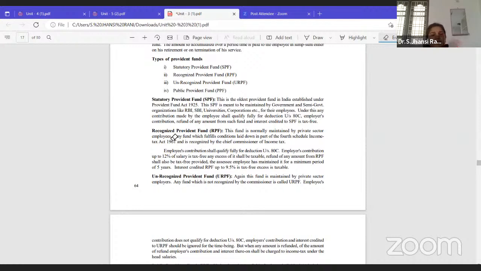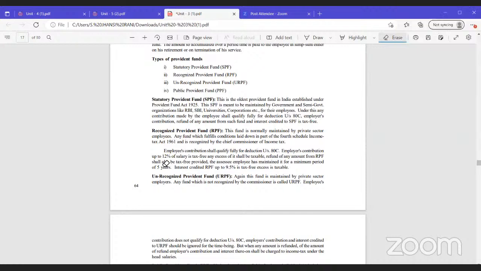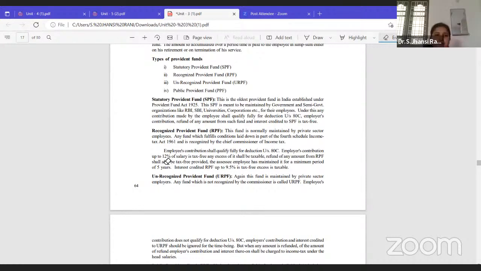How much they contribute depends upon the salary and the rules, but it should be up to 12% only. It is tax free. Only up to 12% of salary is tax free. For example, an employee is contributing 13% and even the employer is also contributing 13%. But the extent exempt is 12% only. Remaining that 1% extra is taxable.